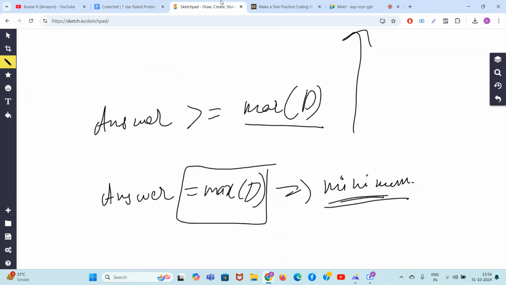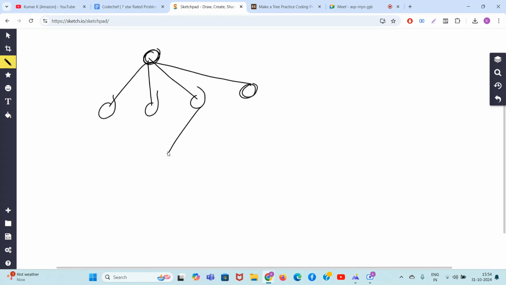So guys, now the task is, see, such a lovely task we now have. Let's say this is our tree. We have this tree.